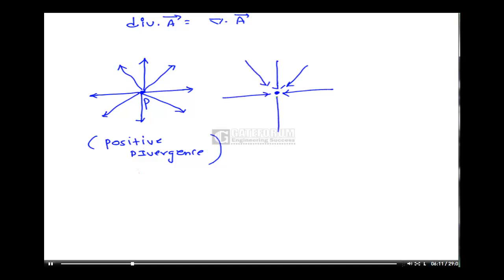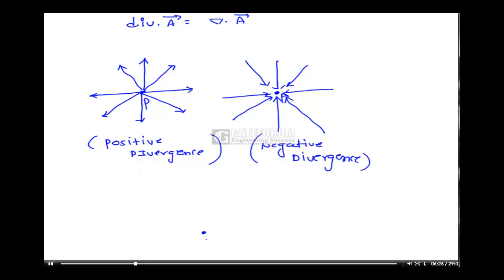This is called positive divergence, away from the point P. Suppose this is a point and all field lines are coming towards point P. It is called negative divergence.